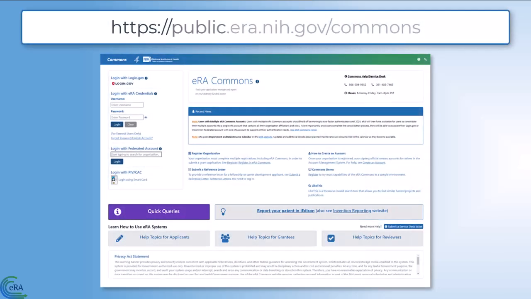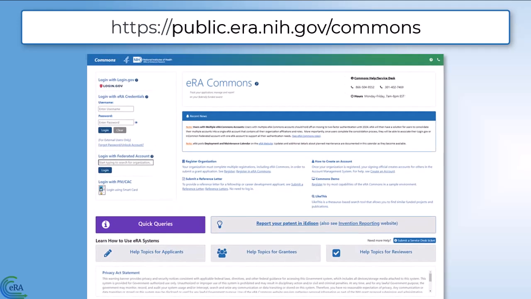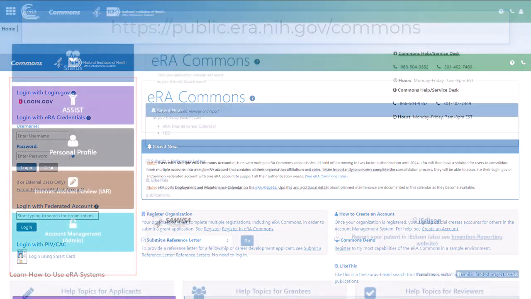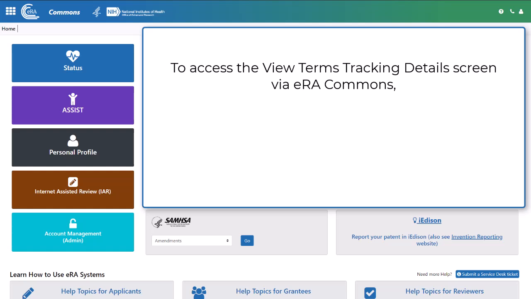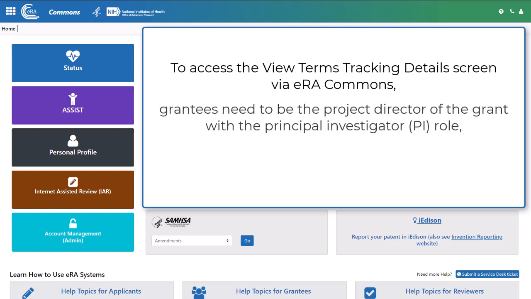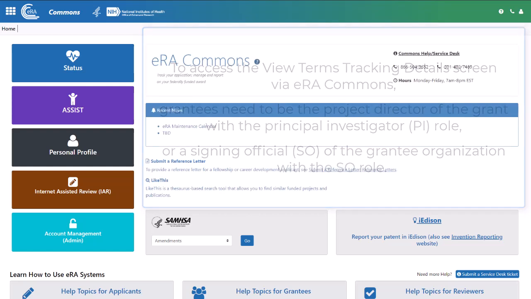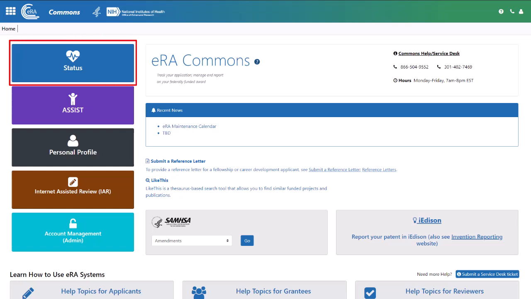How to access the View Terms Tracking Details page. To log into ERA Commons, go to public.era.nih.gov/commons. This will bring you to the ERA Commons login screen. On the left-hand side of the screen, enter your credentials, then click Login. In order to access the View Terms Tracking Details page via ERA Commons, grantees need to be the project director of the grant, with the principal investigator, PI, role, or assigning official, SO, of the grantee organization, with the SO role. For project directors, click the status tile located on the left side of the ERA Commons homepage.